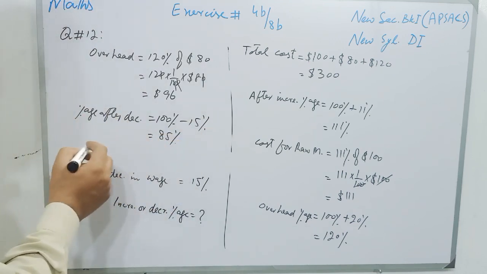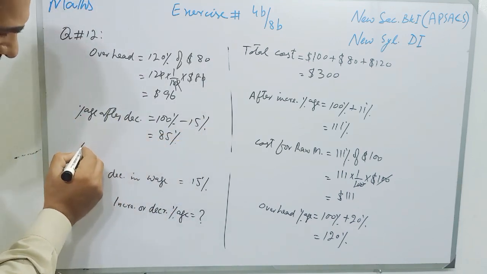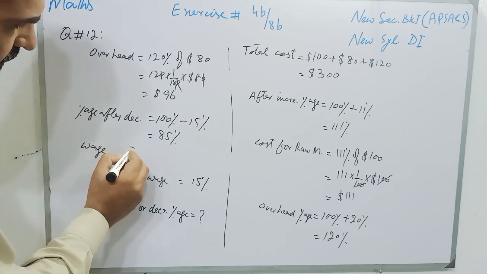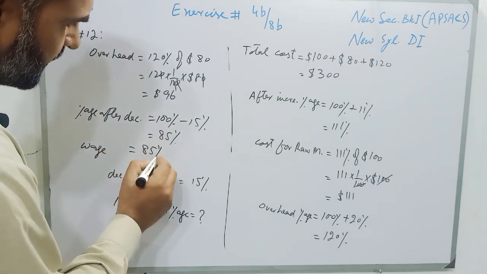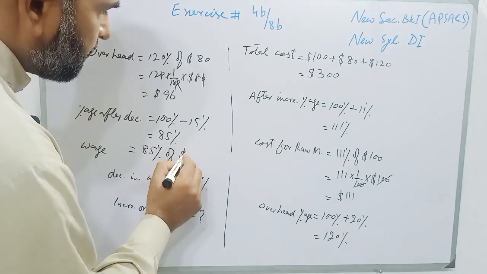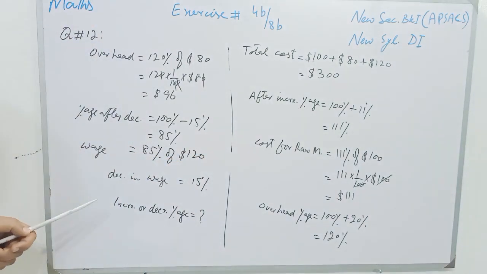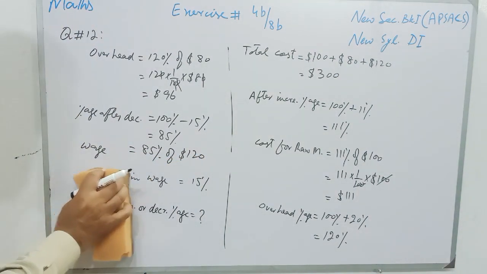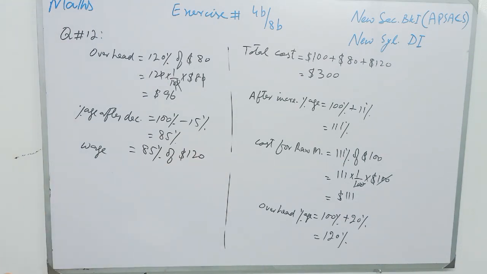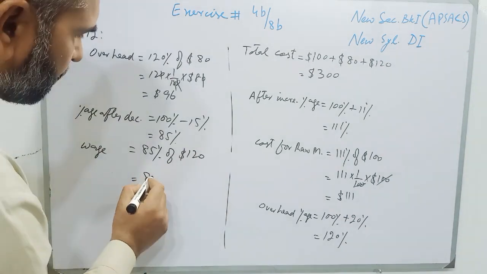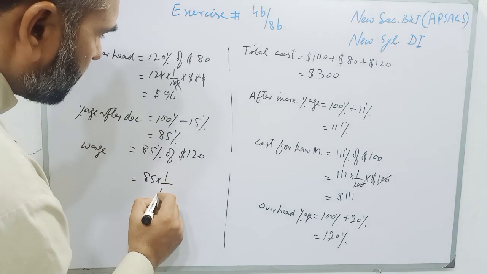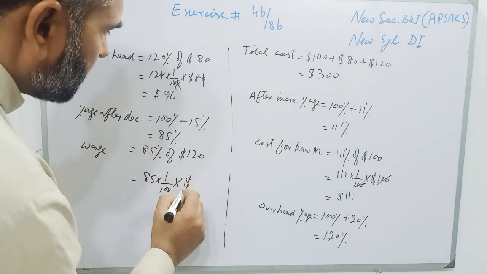So the new wage will be 85% of $120, which is 85 multiplied by 1 over 100 multiplied by $120.